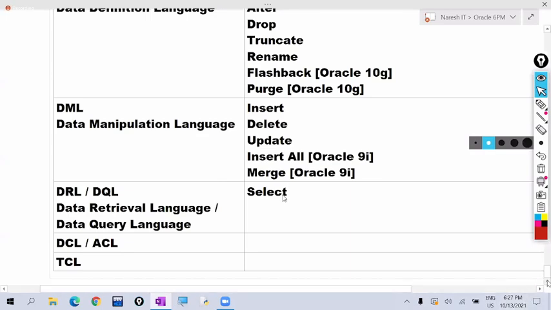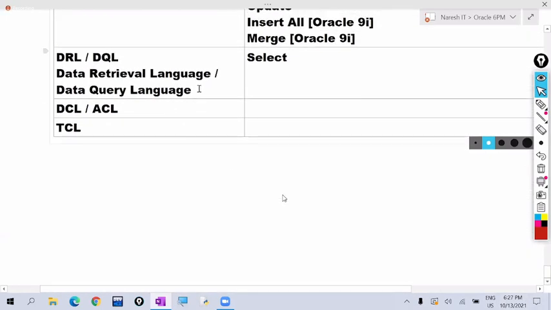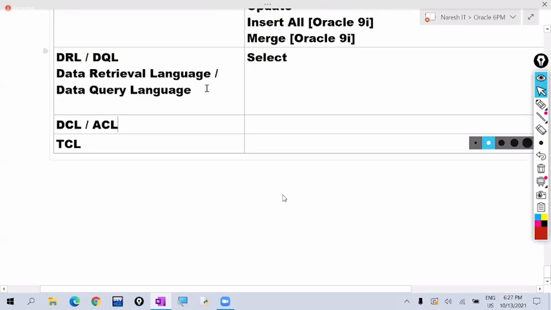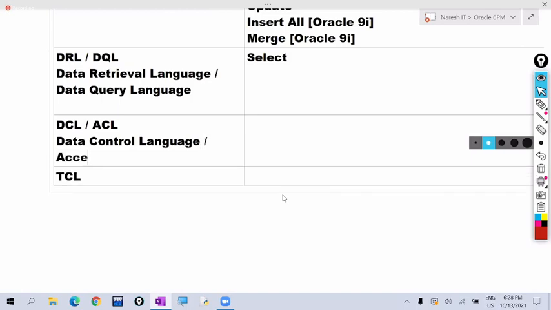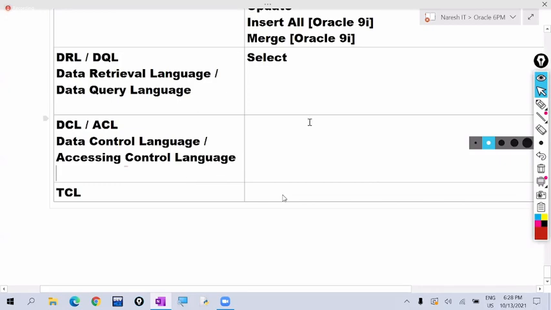Next category is DCL. DCL stands for data control language, or you can say ACL, which stands for accessing control language. Which commands come under DCL commands? Grant and revoke. These commands come under DCL commands.